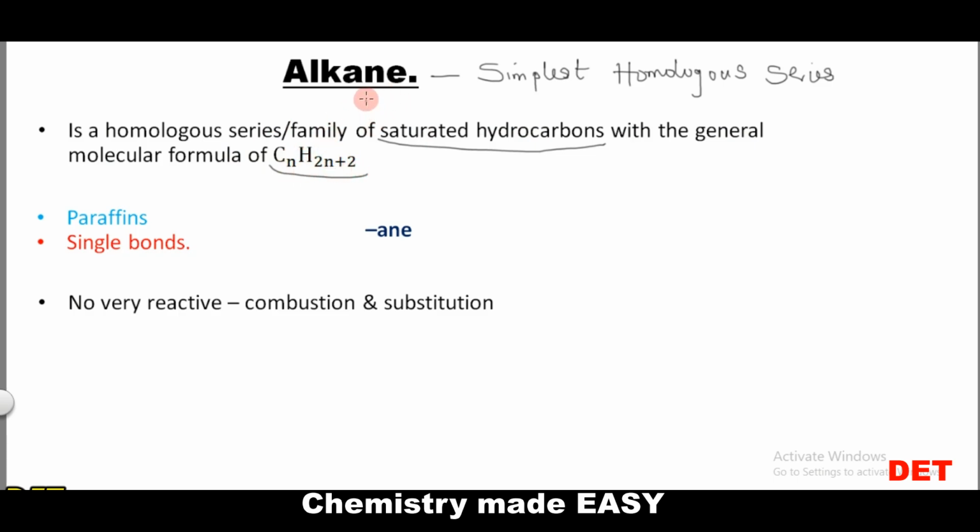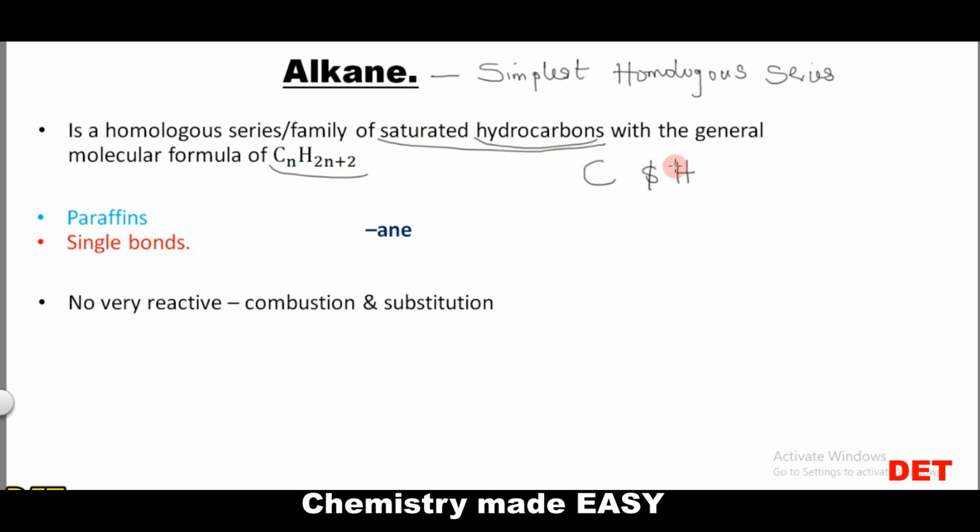So there are two main things in this definition. First, it is a family of saturated hydrocarbons, right? And they have the general molecular formula of what? CnH2n+2. So what is a saturated hydrocarbon? Well, first of all, what is a hydrocarbon? A hydrocarbon is a compound of carbon and hydrogen.